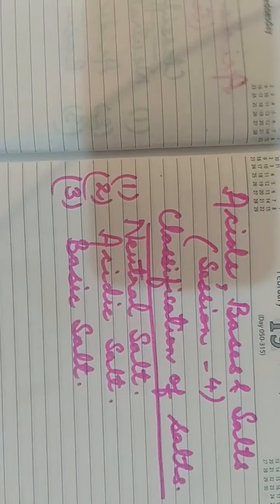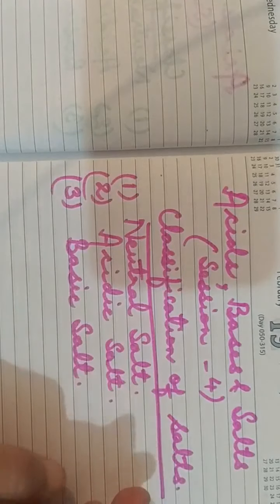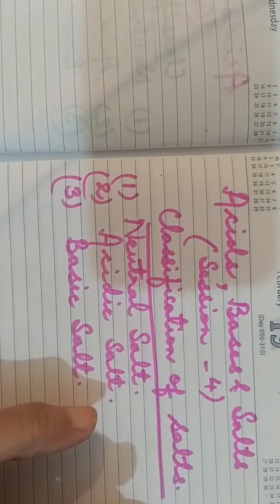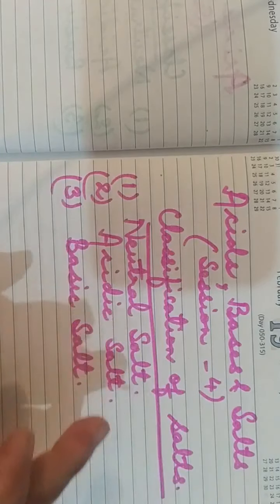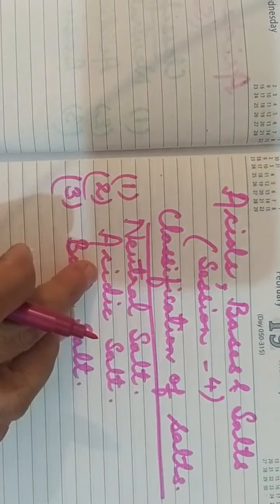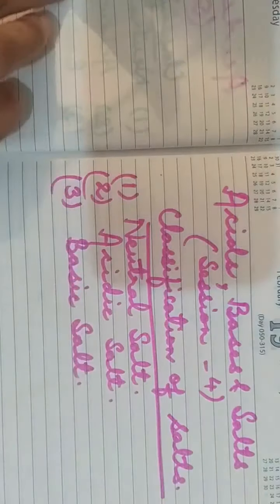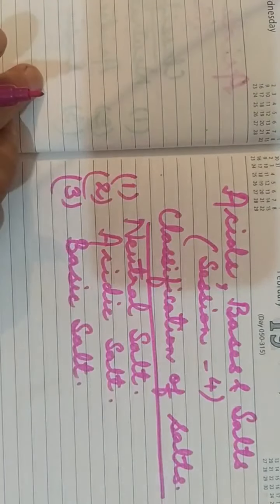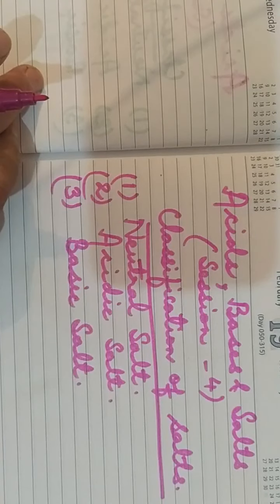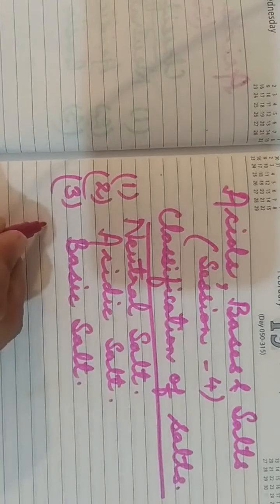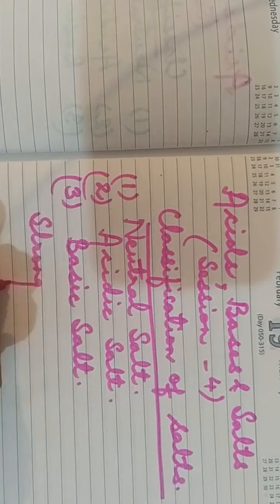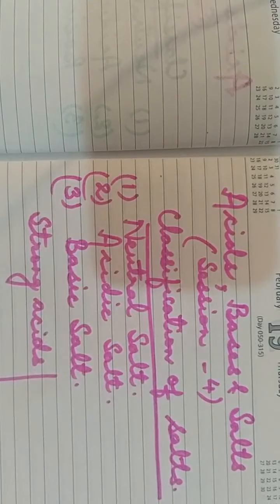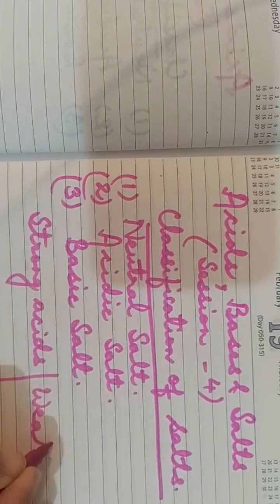Now children, before proceeding to how the salts are classified into different groups, first of all we will know about strong acid, weak acid, strong base and weak base. The names of different strong acids and weak acids, strong bases and weak bases. So first, strong acids and weak acids.